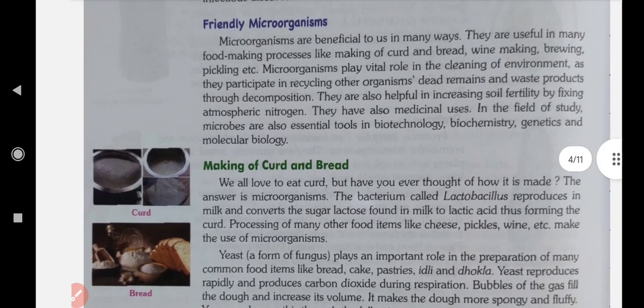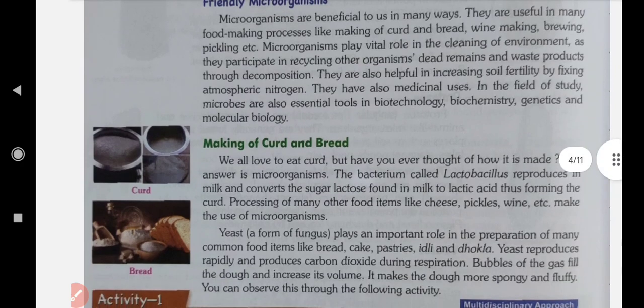Now, making of curd and bread. We all love to eat curd. But have you ever thought of how it is made? The answer is microorganisms. Because of microorganisms, this curd, this bread are prepared.